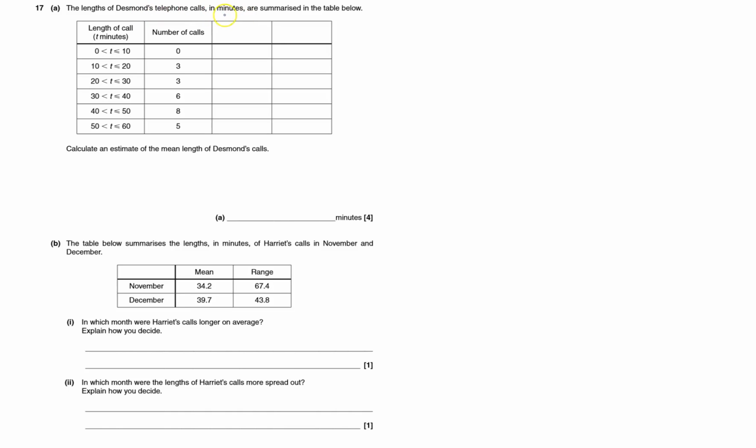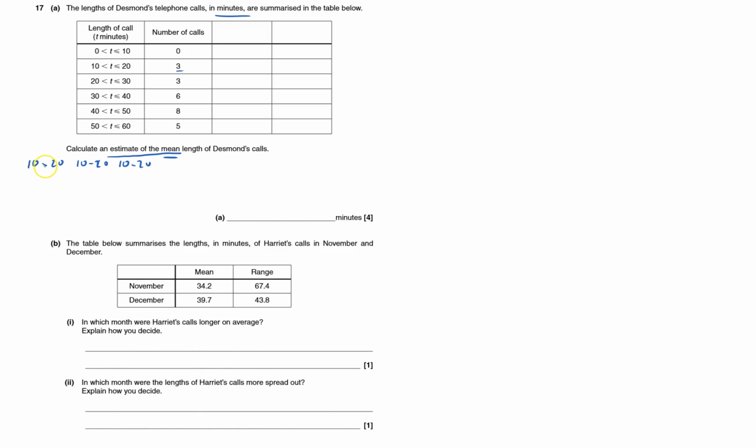These are the lengths of Desmond's telephone calls in minutes. We've got to calculate an estimate of the mean length. To work out the mean, you add them all up and divide by how many there are. So this one here says 3 calls were between 10 and 20. You've got to add up these 3 calls, but you can't add them just like that. You can't add up ranges.